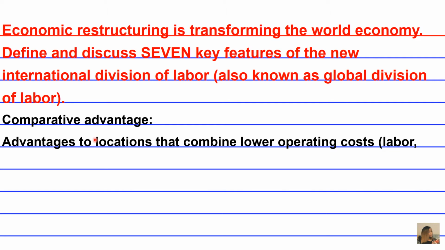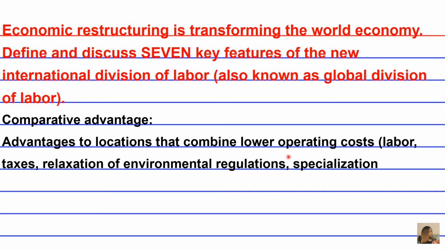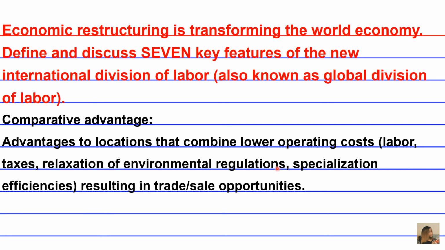All right, so advantages to locations that combine lower operating costs, which is very important for plant operations, including labor, taxes, relaxation of environmental regulations, which may not be that great because now you have situations like Flint, but hey, it costs to run a business. Specialization, efficiencies, resulting in trade and sale opportunities.